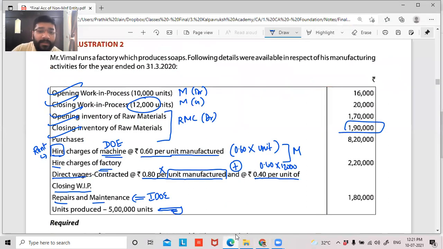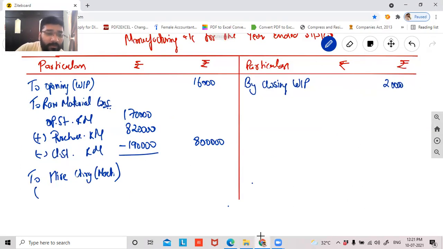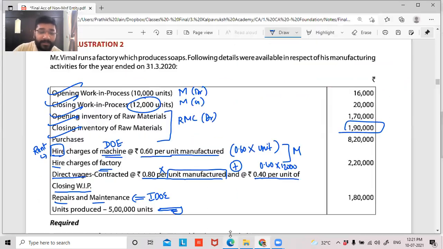It is saying that 0.60, that is 60 paise per unit manufactured. So 5 lakh units is manufactured into 0.60. So 6 5 is 30. So can I say 30,000? Sorry, 3 lakh rupees. Yes, sir. So this is my direct expenses.